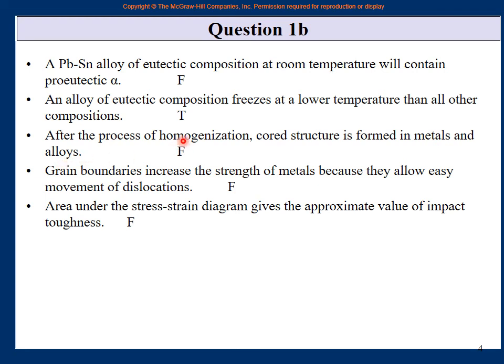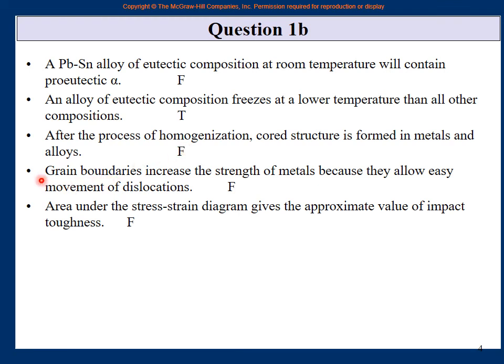Next one: after the process of homogenization, coarse structure is formed in metals and alloys. If you know what homogenization is: if there was rapid, non-equilibrium cooling, and cores were formed in the metal, and you want to remove the cores, there is a heat treatment process called homogenization. We heat at a certain temperature and keep it there so that all the cores are removed. In this manner, the operation that you called annealing is a type of homogenization. So after homogenization, all the core structure is gone. If they say that after homogenization core structure is formed, then it is false.